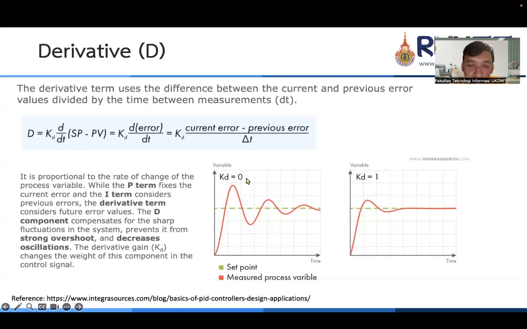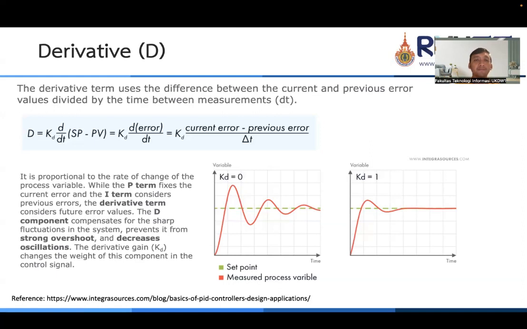So if we set KD to 0, the system response is like this. There is an overshoot and oscillation. After that, it stabilizes at our desired output, or our set point here. But to reduce the overshoot and oscillation, we can make KD higher. So with the same set point, if KD is 1, we reduce the overshoot and reduce the oscillation.